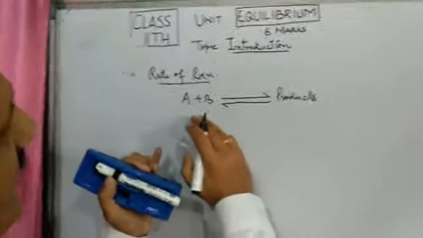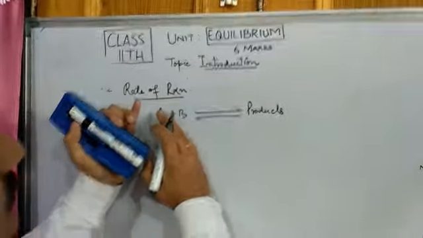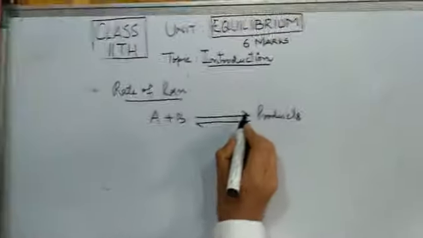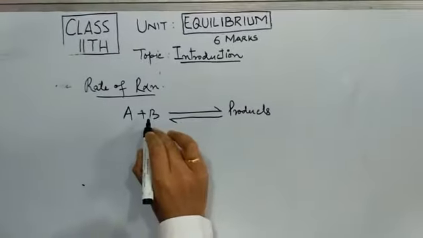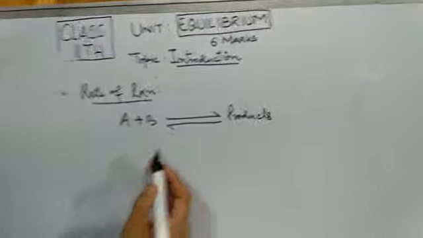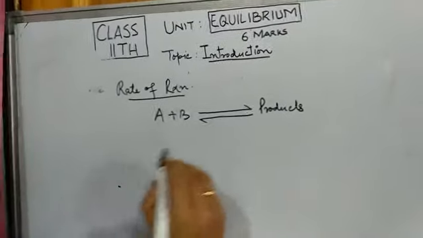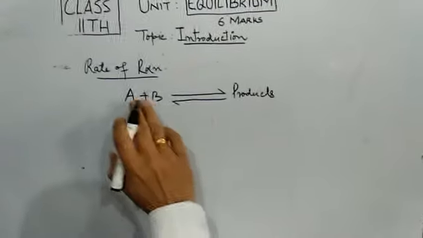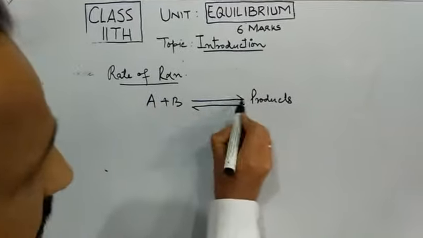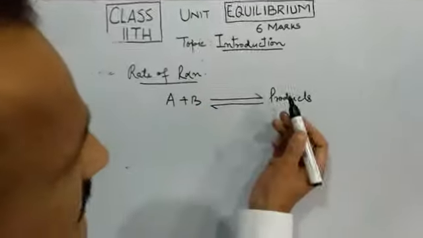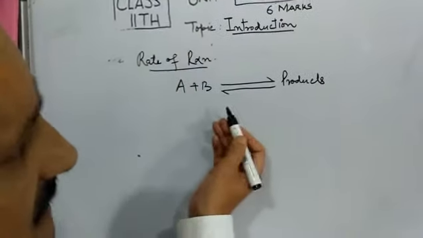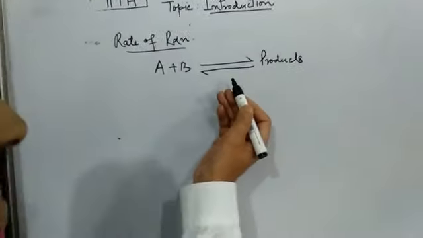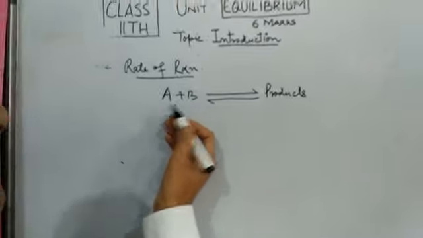When the reaction proceeds, that is the forward reaction, and when the reaction comes back, that is the backward reaction. That is, in a reversible process, we have two half reactions. One half reaction is the forward reaction, when reactants form products, and the other half reaction is the backward reaction, when products again give rise to the formation of reactants.